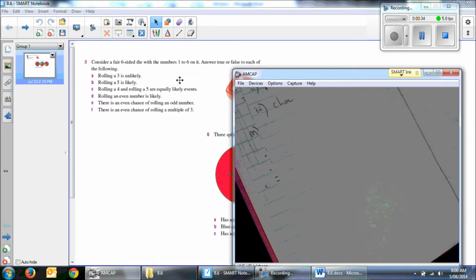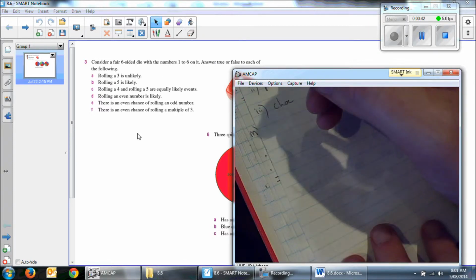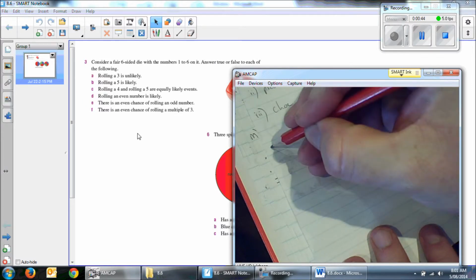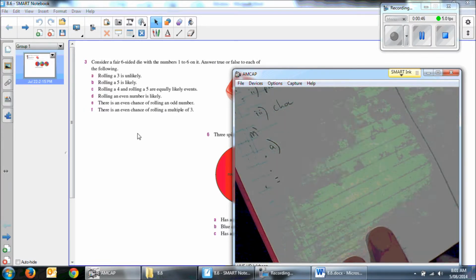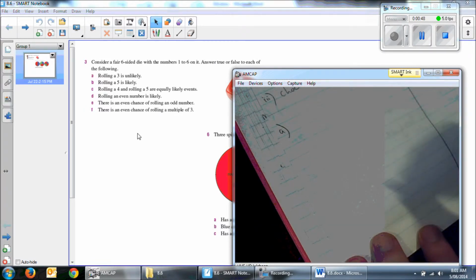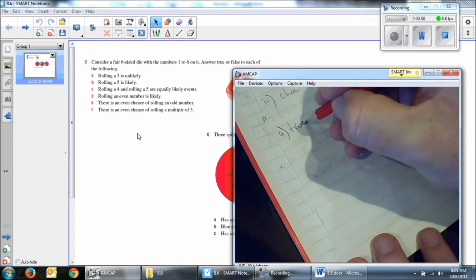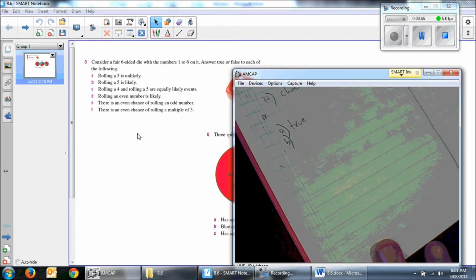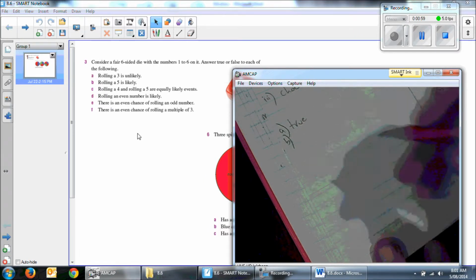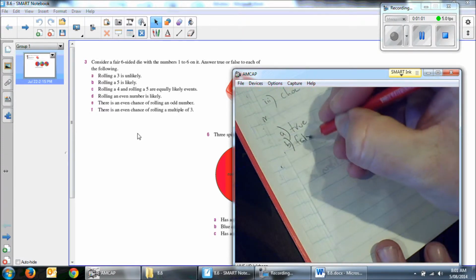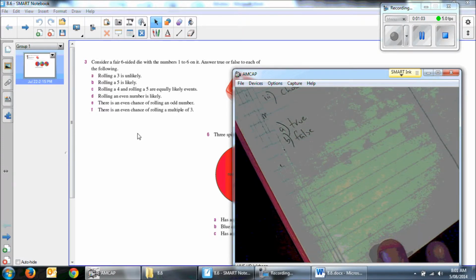So if we have a look at our questions, for question 3 here, it says, consider a fair six-sided die with the numbers 1 to 6 on it. Answer true or false in each of the following. For A, it says rolling a 3 is unlikely. Well, there's a 1 in 6 chance of that happening, so yes, it is unlikely, so that's true. Rolling a 5 is likely. No, it's got the same chance as rolling a 3, so that's false. It's still unlikely that you will roll a 5.